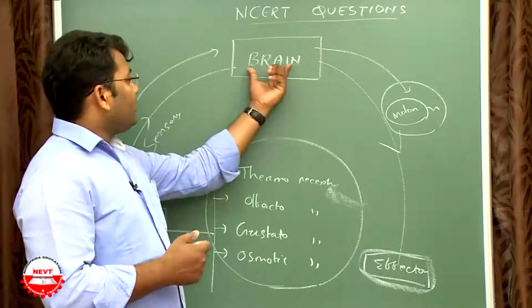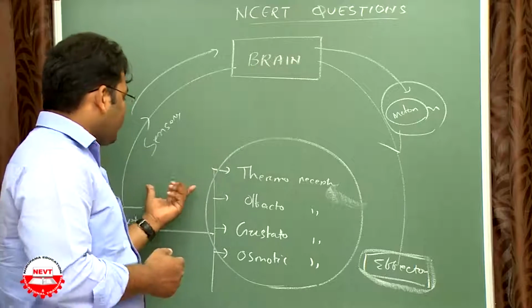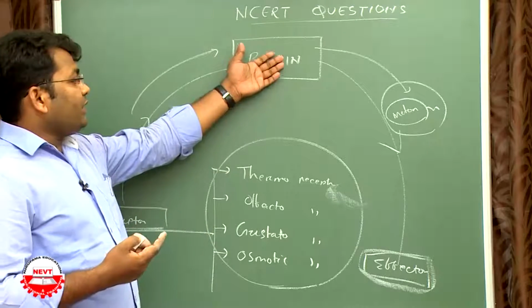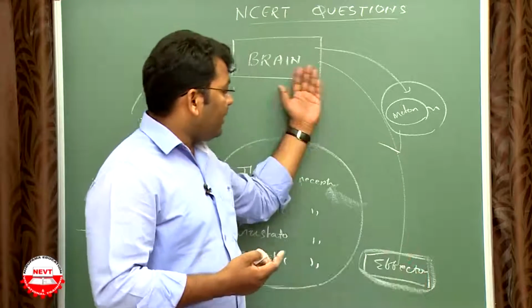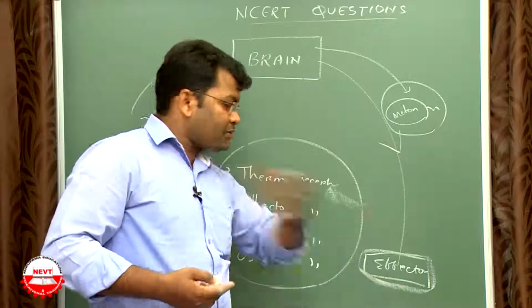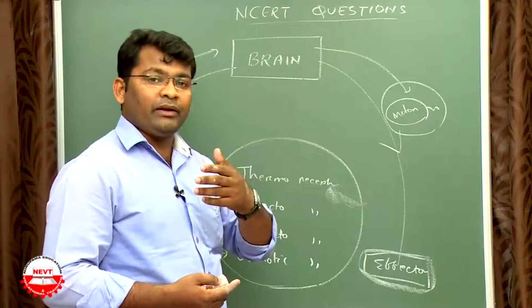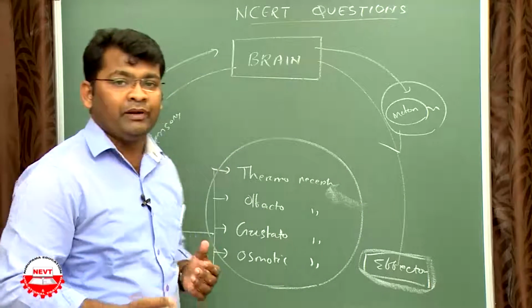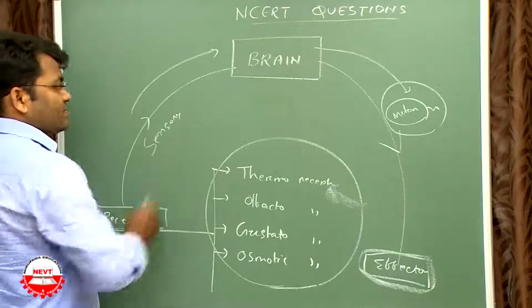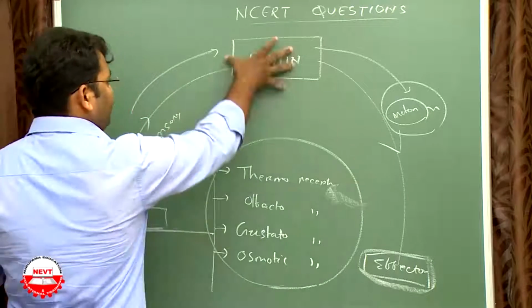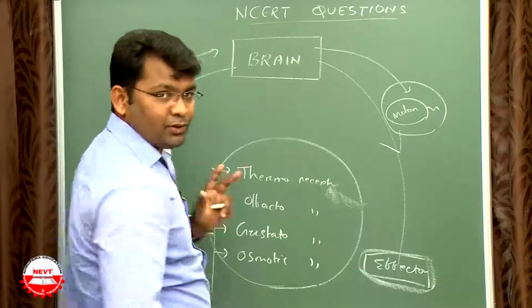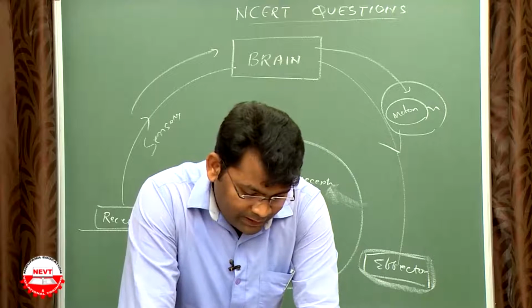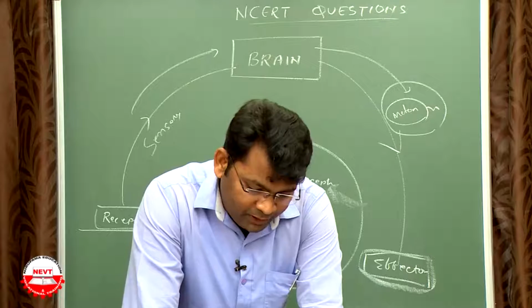The brain thinks something is wrong with the skin, that the skin tissue might be dead. So it provides information to the effector muscles, so that you remove your hand quickly, otherwise it will burn. It tells the muscle to contract and your hand goes out. So that is the process of entire coordination of the brain with the receptors and effector muscles. Including this, the next question we will discuss: draw the structure of a neuron and explain its functions.